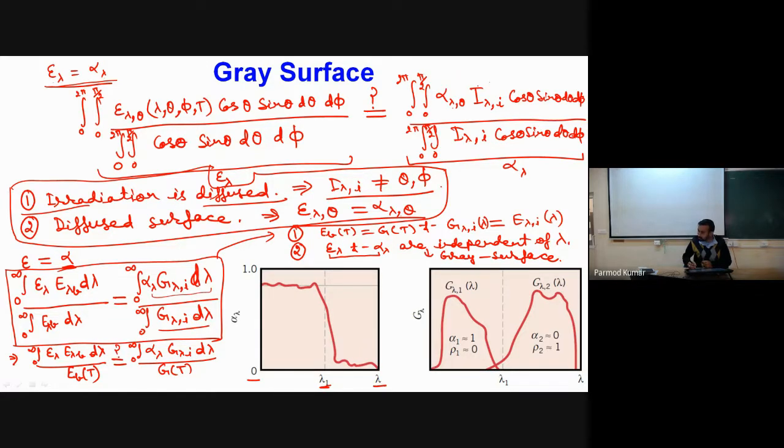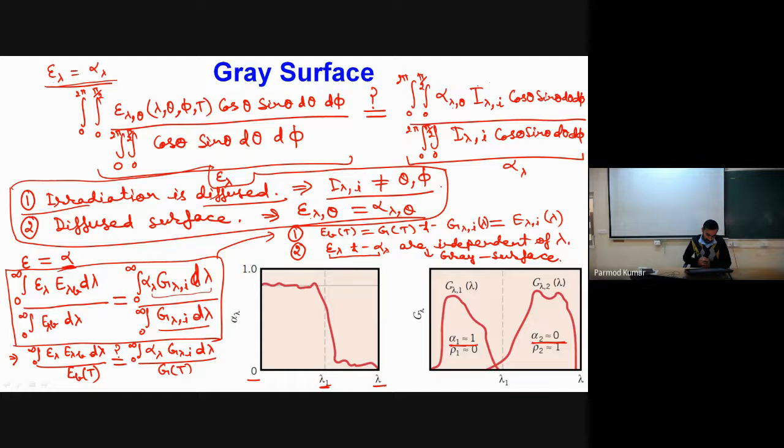Now, if I have two radiation spectrums, G lambda 1 up to lambda 1, and say G lambda 2 in the range of lambda 2. So here you can see that in one part our absorptivity is very high, and in another part our absorptivity is very low. So if I consider that epsilon lambda and alpha lambda are independent of lambda for the entire spectrum of radiation, that will be a very absurd assumption and will not hold good.